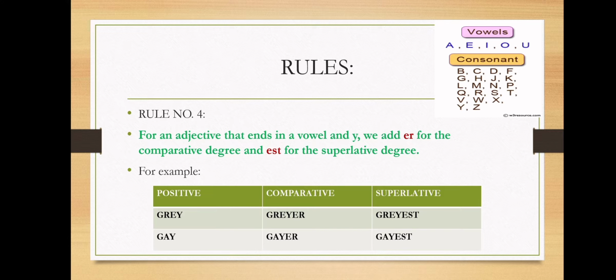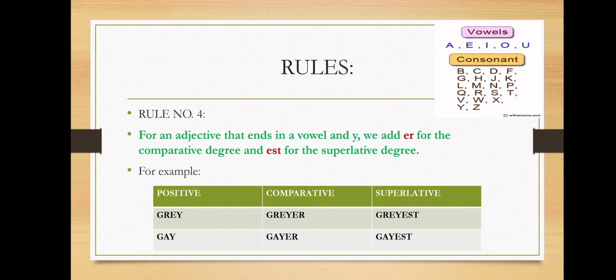So again children, the word gay ends with a Y, and before Y we have A. And as you can see on the screen, A is a vowel. So we will add ER for the comparative degree and EST for the superlative degree. So it would be gay, gayer, gayest. I hope children you have understood this rule also.